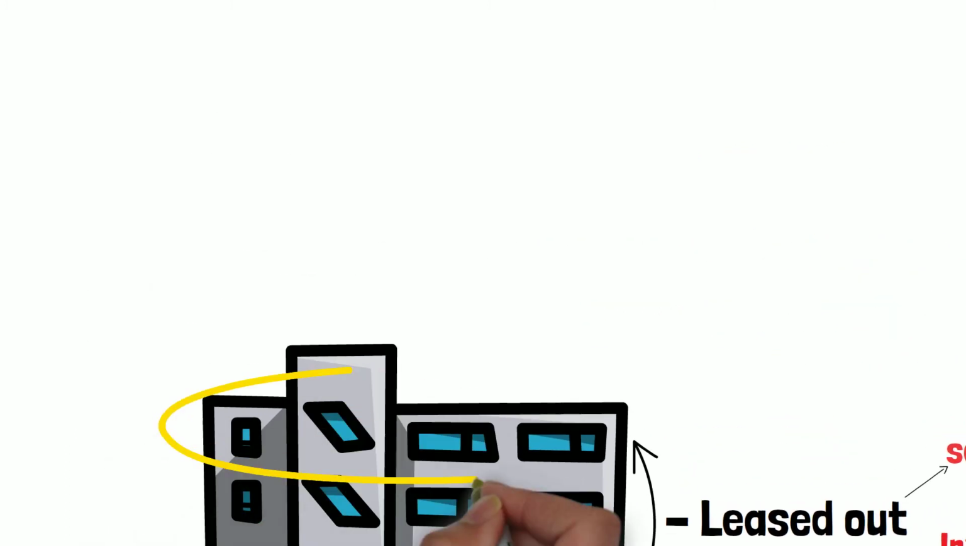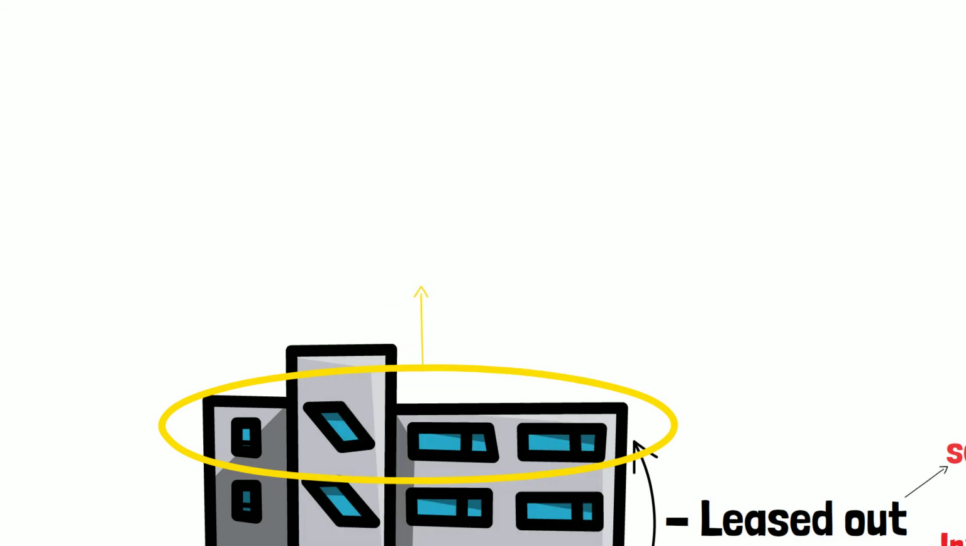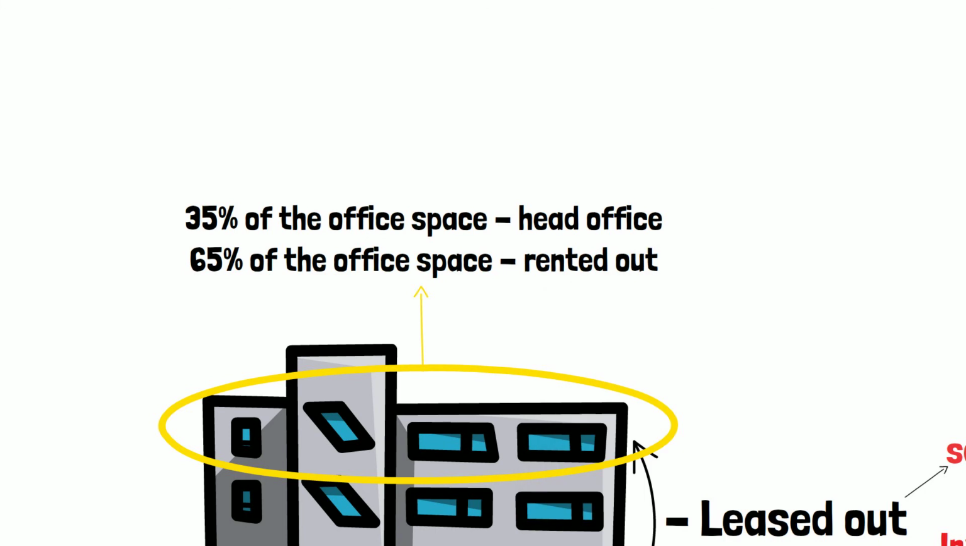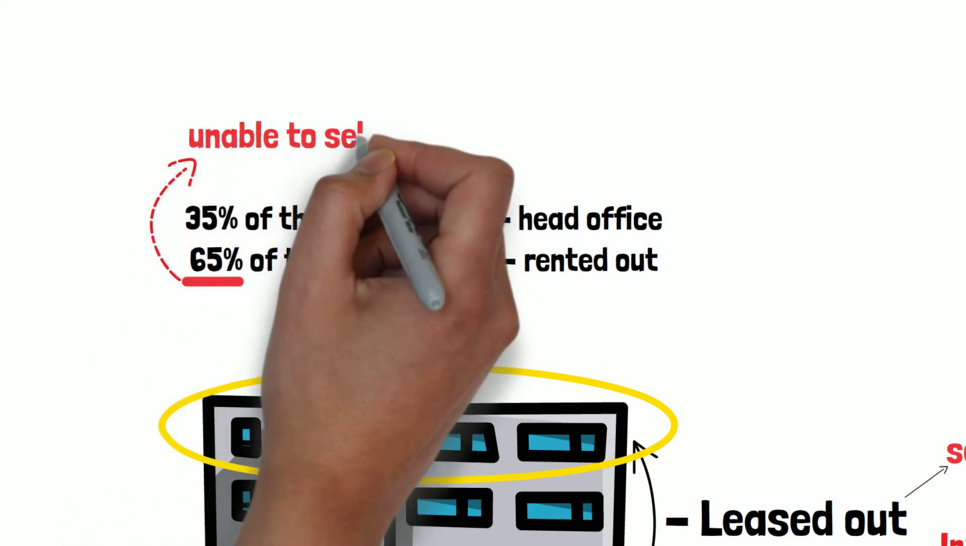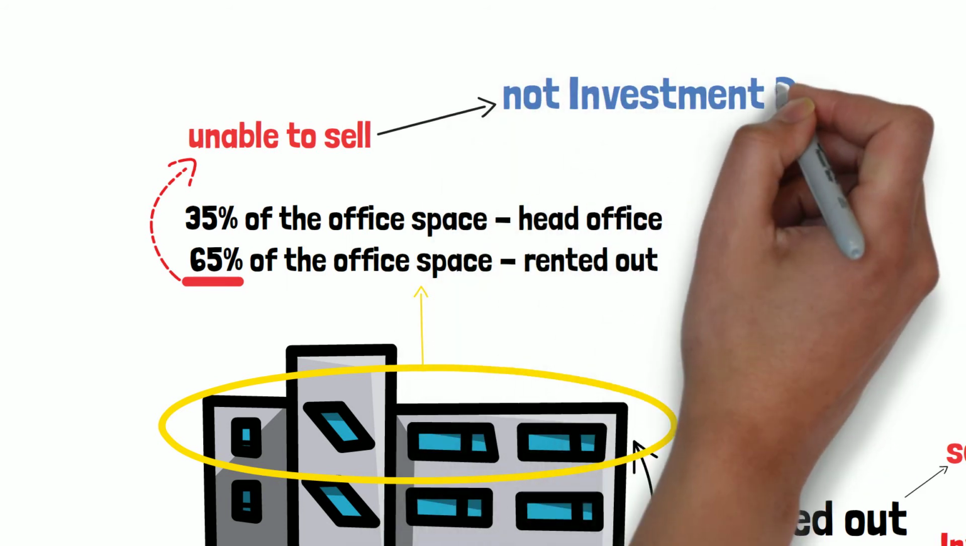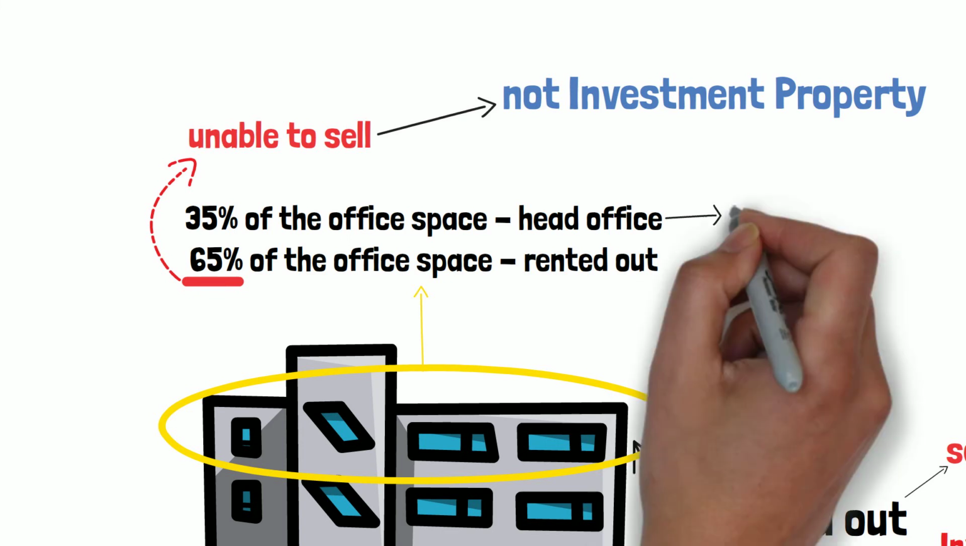Let's alter this example a bit. Now say an entity owns an office space in a building. 35% of the office space is used as a head office and the remaining 65% is leased out. Now the company is not able to sell the tenant space and also not able to enter into a finance lease related solely to it. In such a case, the company should not classify the property as investment property, as the 35% of the office space used by the company is significant.